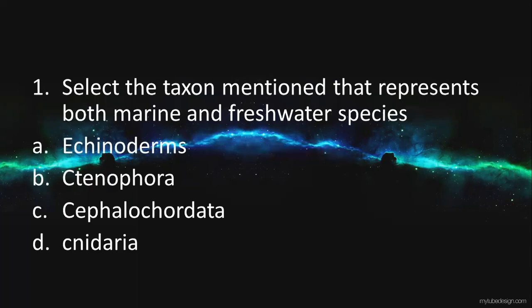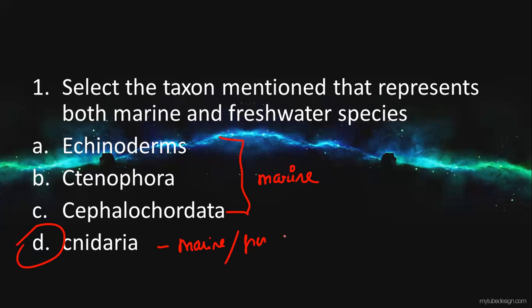The first question: select the taxon that represents both marine and freshwater species. They are asking which of the following taxa will be present in both marine and freshwater. Obviously the answer will be Cnidarians, present in both marine and freshwaters, whereas echinoderms, cephalochordates and ctenophores are exclusively marine. So that is the first question.